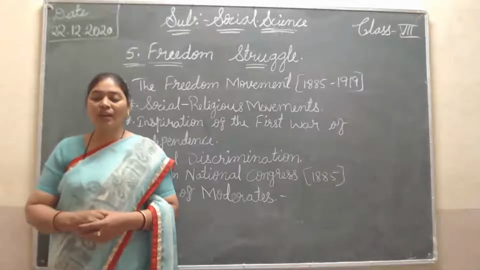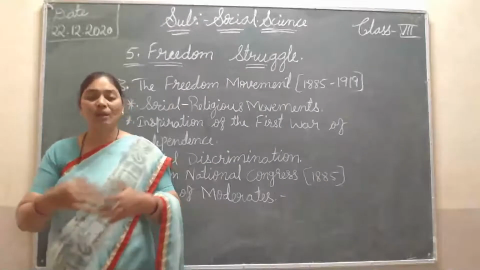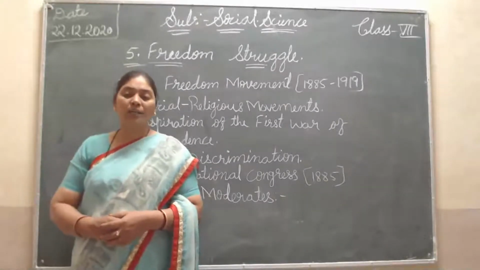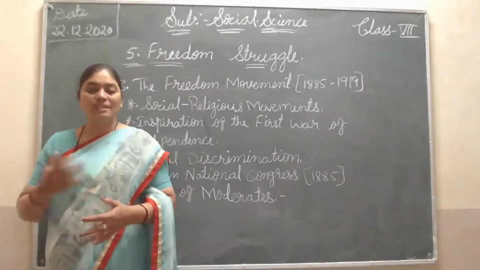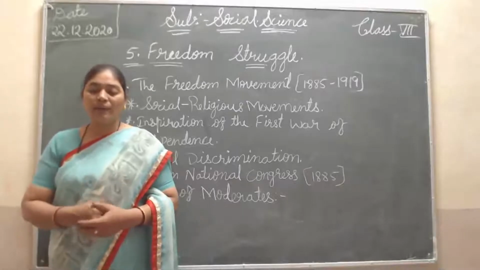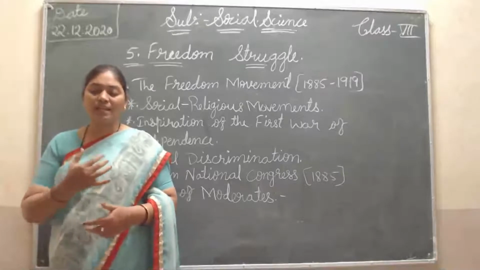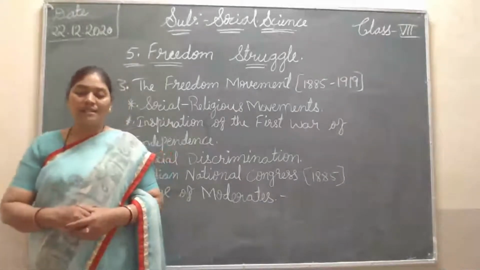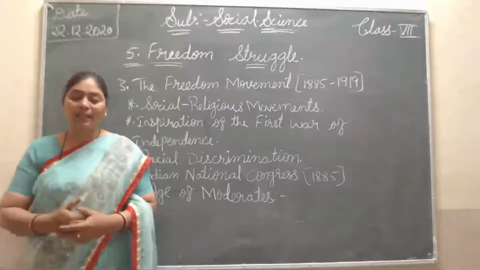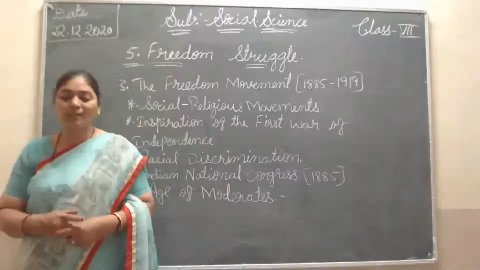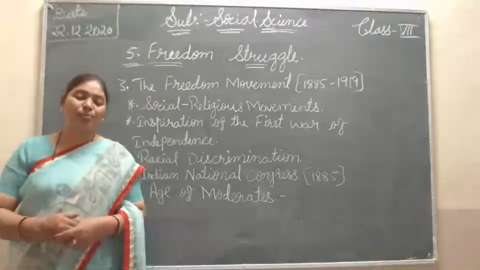Because of the struggle of these moderates, Indians were able to enter the legislative assembly. They struggled a lot and then they got a place in the legislative assembly. It was due to their efforts, their work. The truth that the British were the main reason for the political conditions of India came to light here. At this age, Indians created a national platform for anti-British protest.